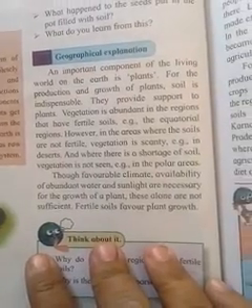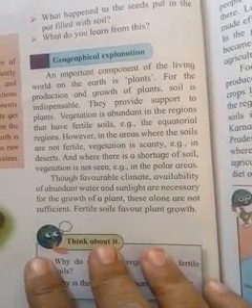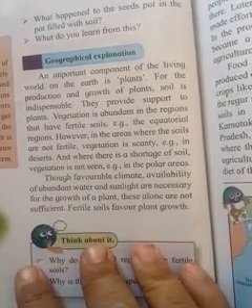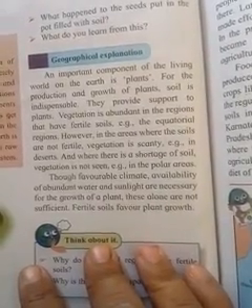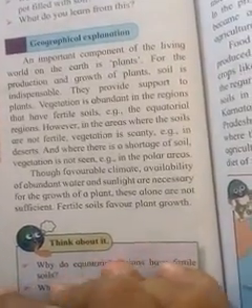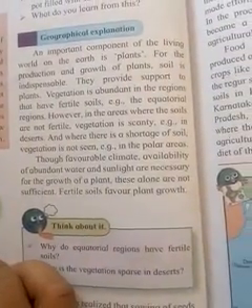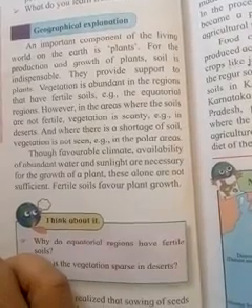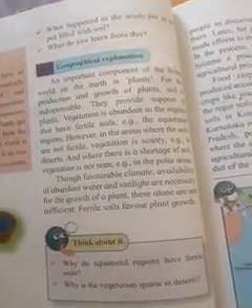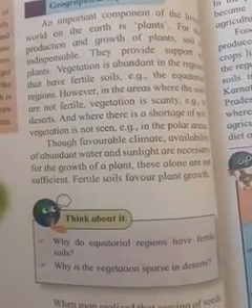Abundance means sufficient. Where the soil is fertile, the vegetation is abundant, for example, the equatorial region. However, in the areas where the soil is not fertile, vegetation is scanty, for example, the desert. And where there is a shortage of soil, vegetation is not seen, for example, the polar area.